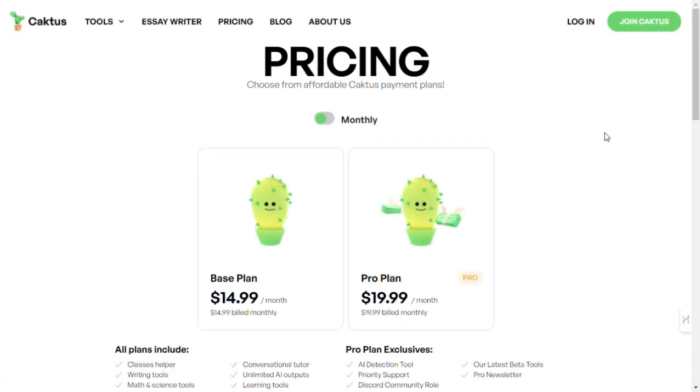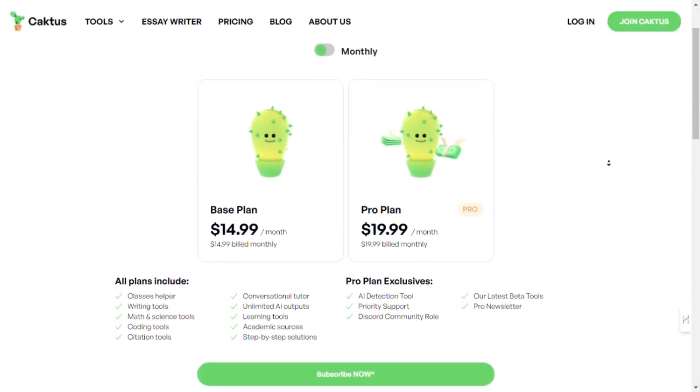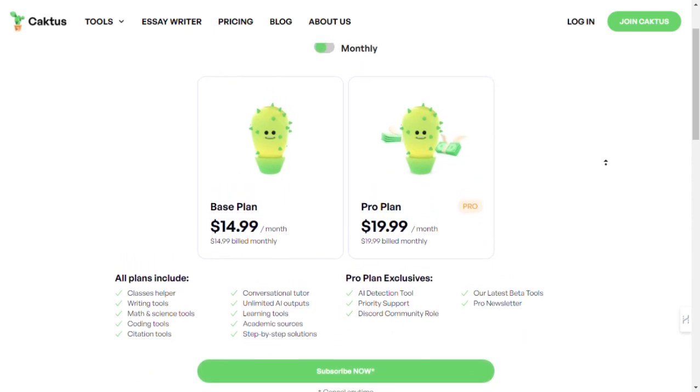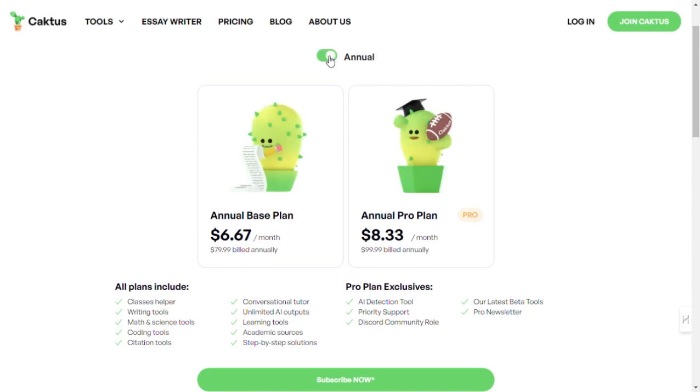Personalized writing style. Ever wished your writing could sound more like, well, you? With Caktus AI, you can upload samples of your own writing to personalize its style. It's like having your own writing clone.